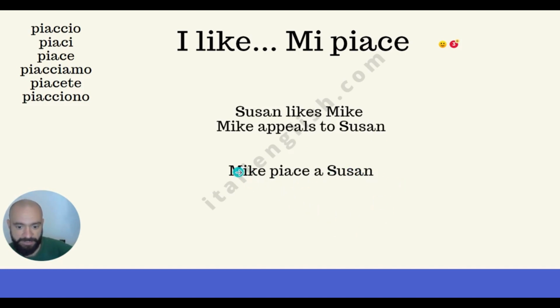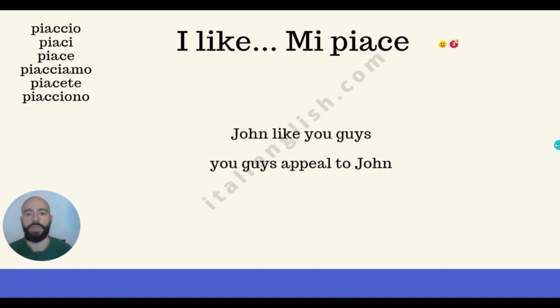Mike is the subject, appeals is the verb, to Susan. Susan is the receiver, quote unquote. Here we don't even need to use le, which is to her, because we express the noun Susan. We will talk about that when we get to pronouns. To Susan, a Susan.